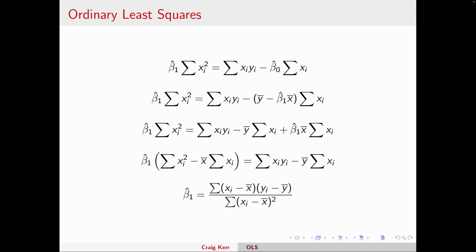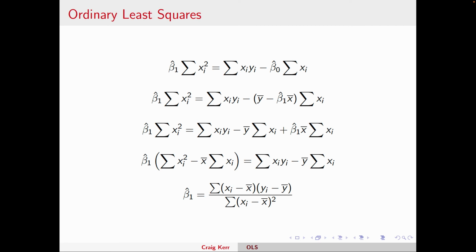This is just showing that if I give you a set of data, if I give you two rows, revenue and population, this is just a calculation. You just calculate this number. You could do this by hand. And we got this calculation by minimizing the sum of squared residuals. So this coefficient, this slope, will give us a line that provides the smallest possible sum of squared residuals.